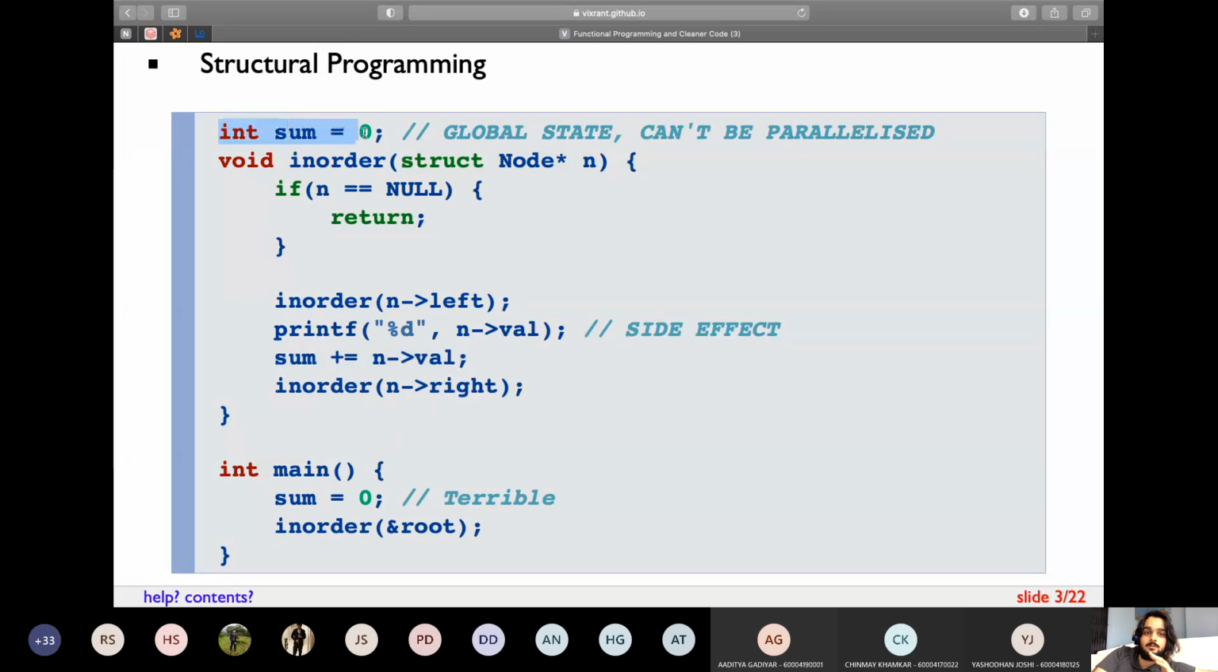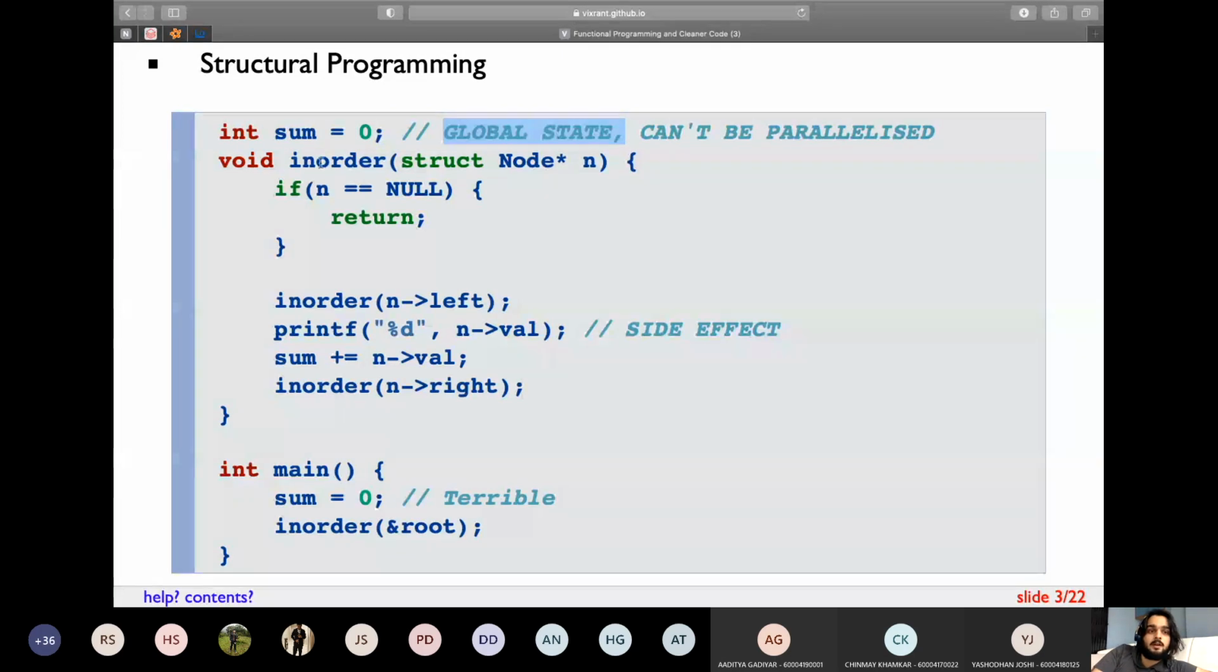The first is that there's a variable which is declared outside. If you have studied SPA or OOP or any other language, you might have written such code where there was a variable outside all the functions. This is what we call a global state.